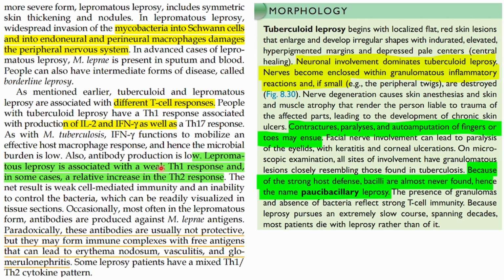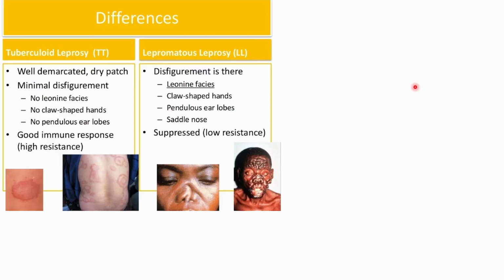How? Because of the strong Th1 response. How? Because of the interleukin 2 and interferon gamma, and there is strong cell mediated immunity. Macrophages will come and engulf the bacteria, so the bacteria number will go down. But anyways, it will also lead to damage of the Schwann cells and the neurons. Hence, there will be all these symptoms, hypopigmentation, loss of sensation and all.